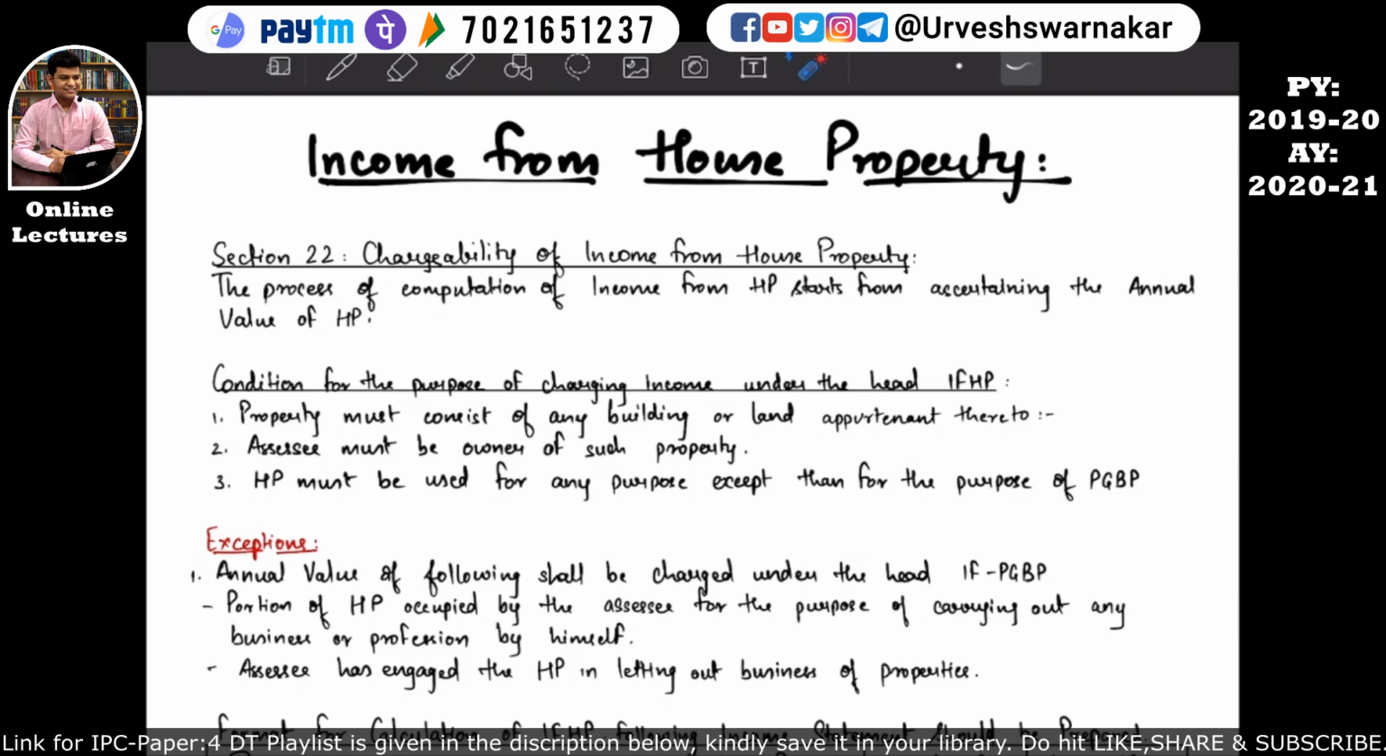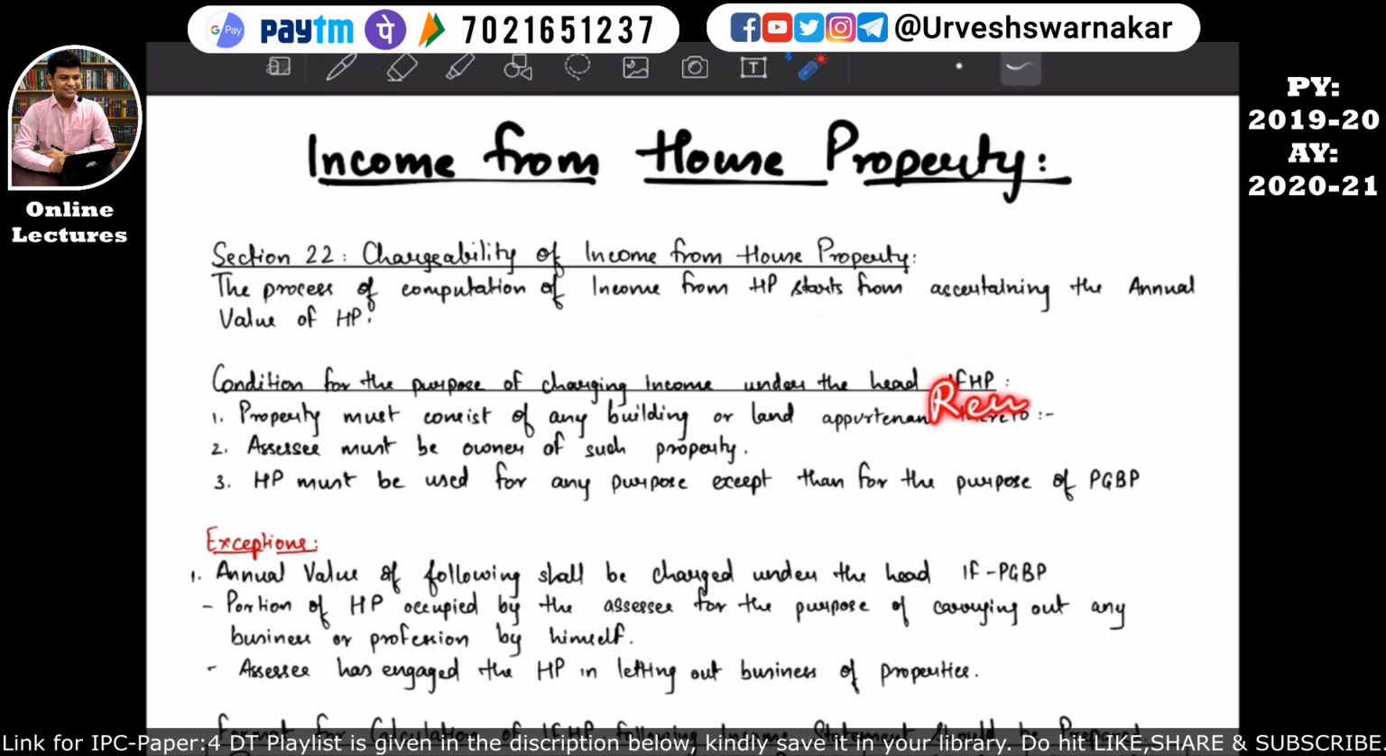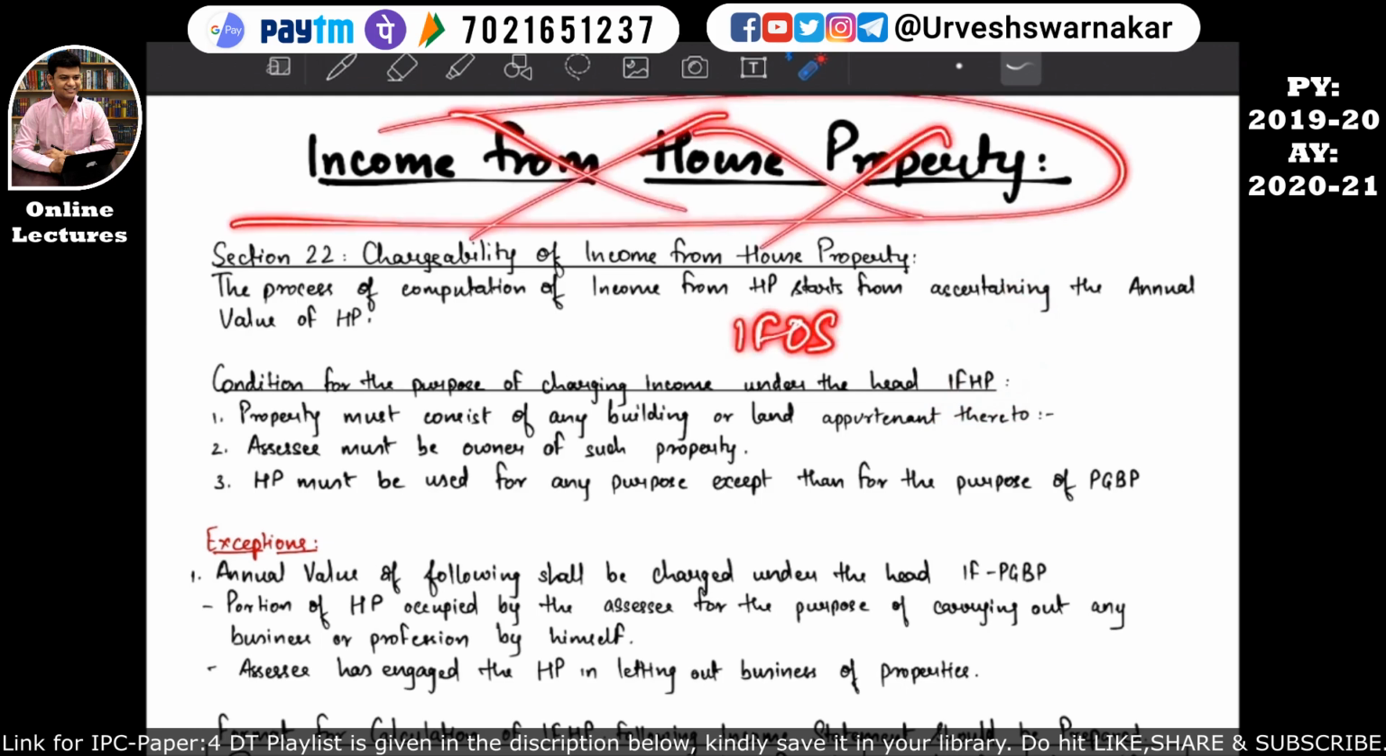So basically, if the assessee has given his house property on rent to Mr. X, Mr. X is not the owner of the house property. So if Mr. X is giving this house property on rent to Mr. Y, and Y is paying X a rent income, then this rent income earned by X from Mr. Y will be considered as income from other sources and not income from house property. I hope this is quite clear to you all.